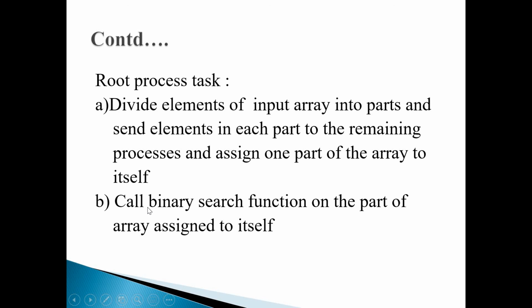So division. And then what to do? What will root do? Root process calls the binary search function on the part of the array assigned to itself. So this is the task given to root. Here you are calling the iterative binary search. Again, the root is calling the binary search function on its part, but the binary search function will run in serial. So the parallelism here is that we are just breaking that array into parts and assigning the parts to slaves, and each slave, and root also, calls the binary search algorithm on its part.